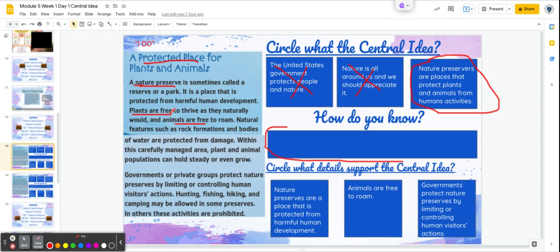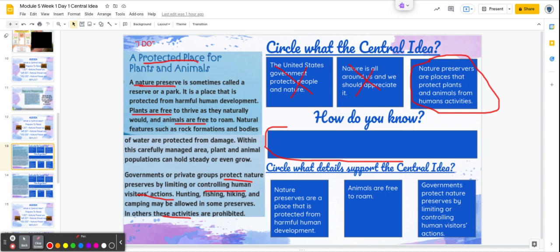That's more proof that it protects plants and animals from human activities. And that human activity piece can be found down at the bottom here: these activities. It protects nature preserves by limiting and controlling human visitor actions. That's proof that it is the central idea. I have a lot of evidence here to prove that.